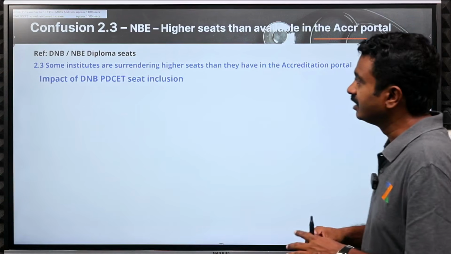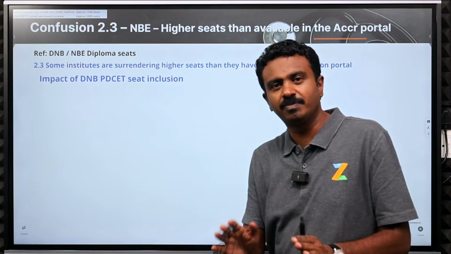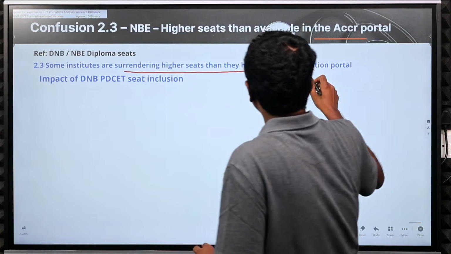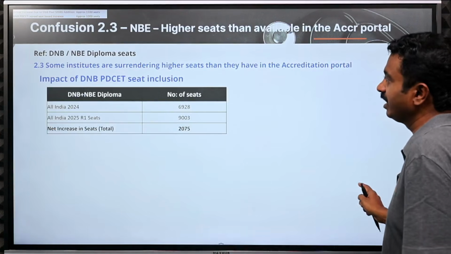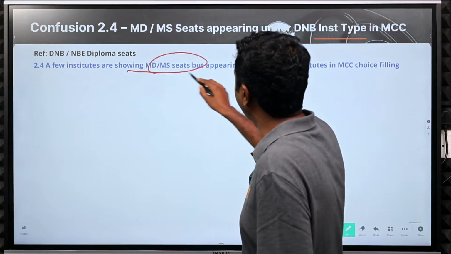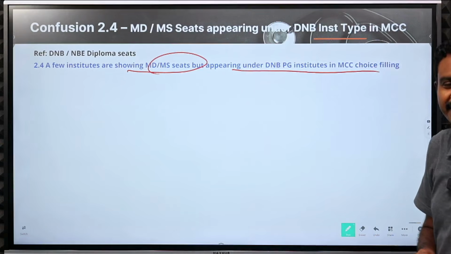Next is, or rather you can also go with simply the seats in the seat matrix, that is sufficient. Some institutes are surrendering higher than that seats. Okay, this we have already done. Now we'll go to a few institutes showing MDMS seats but appearing under the DNB PG institute part.